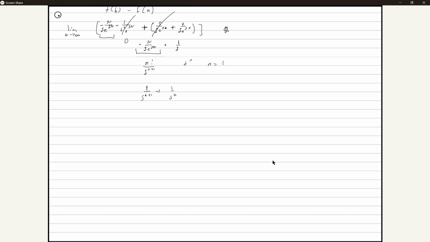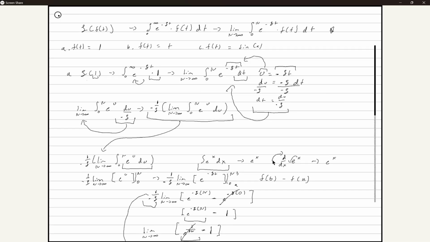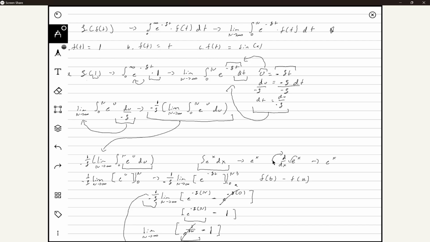Yeah, so sine does require trig substitution. So we're going to ignore that one because I highly doubt he wants us to do a trig substitution on the exam. I have 3 problems laid out, and that was sine, t, and then 1. We're going to replace the sine because that's a trig substitution. I do not want to deal with that. All right, so we did A and B.